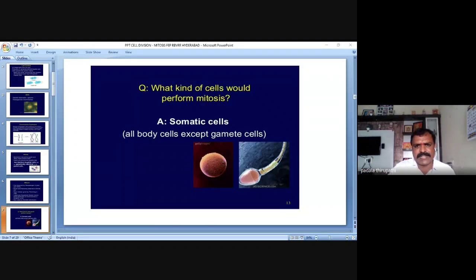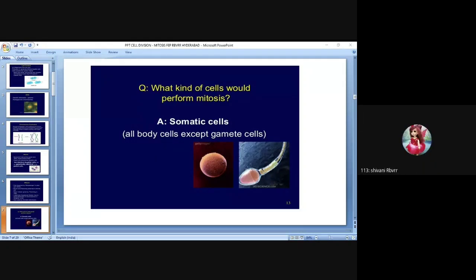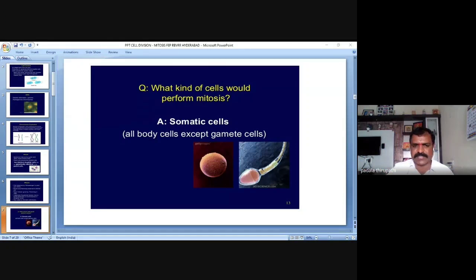So except these two gametes, the remaining parts of the plant and the remaining cells of the animals are going to perform which cell division? Mitosis. Definitely, mitotic cell division, or mitosis. So except these two cells in animals or human beings.